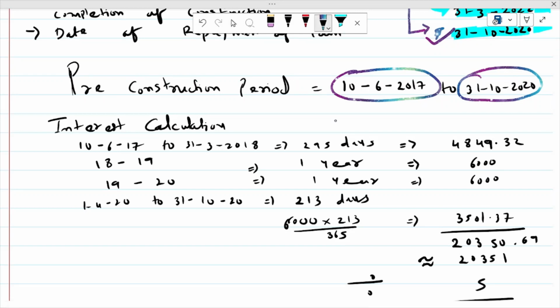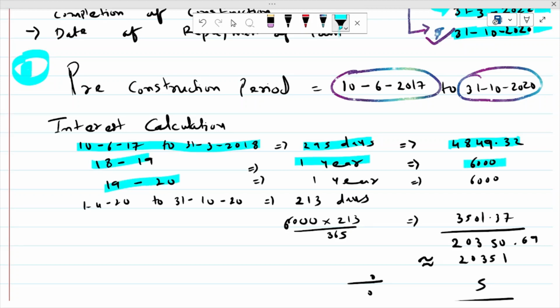So how to calculate interest again? 10 June 2017 to 31st March 2018 is 295 days, and we have already calculated the interest in the previous situation, 4849.32. This is situation number C. ये C situation है. Now 18-19 is a full year, so 6,000. 19-20 is a leap year, but we are considering a full year, so that is why 6,000.